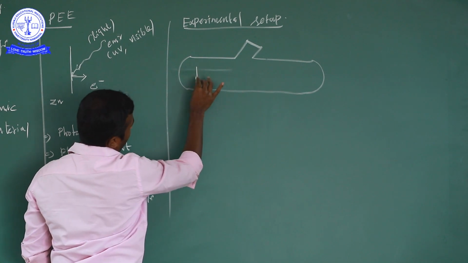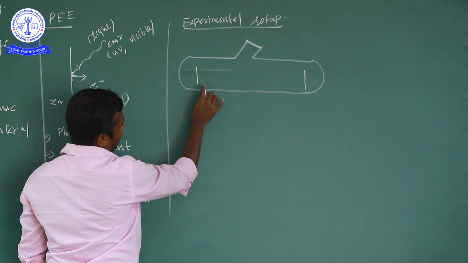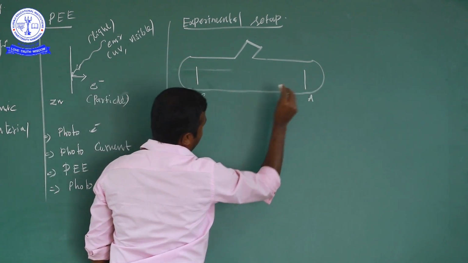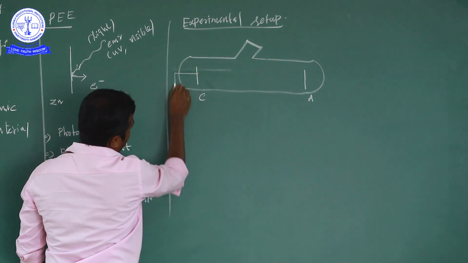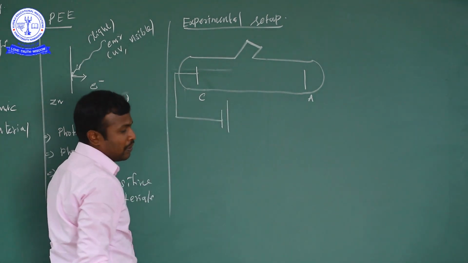There are two metal plates, C is the cathode and A is the anode. The cathode is connected with the negative terminal of the battery, and the anode is connected with the positive terminal of the battery.